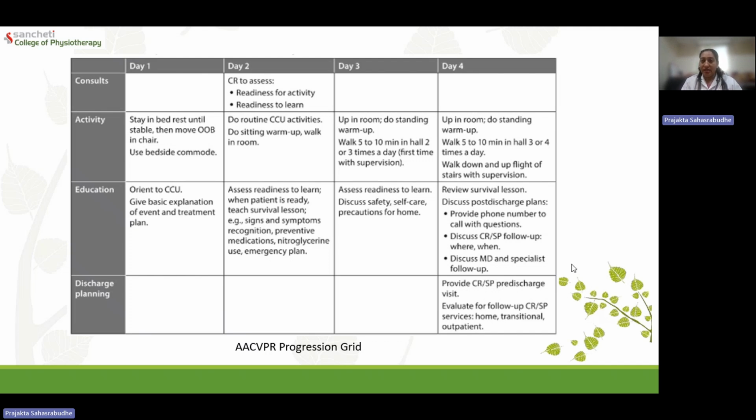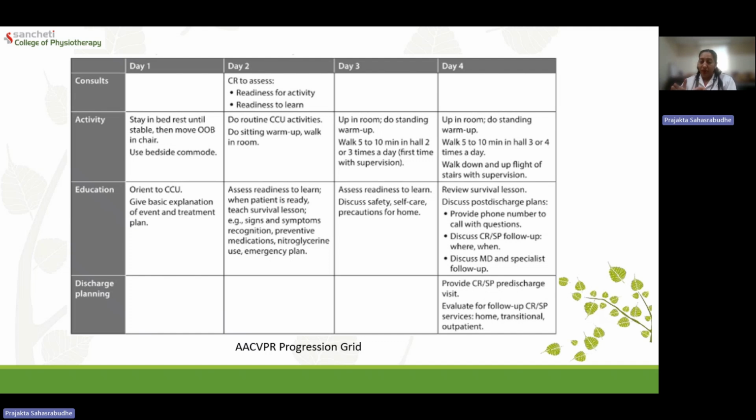And of course, at the time of discharge, we have to make sure that we are referring the patient into supervised OPD based rehabilitation, because this is not the end of it. After this, the patient is going to go home, settle down, but the need or necessity doesn't end over here.